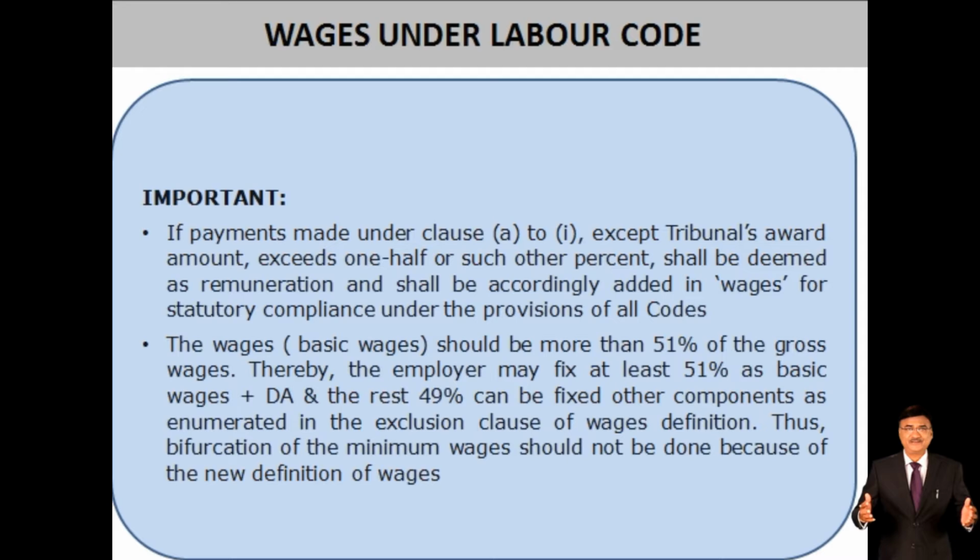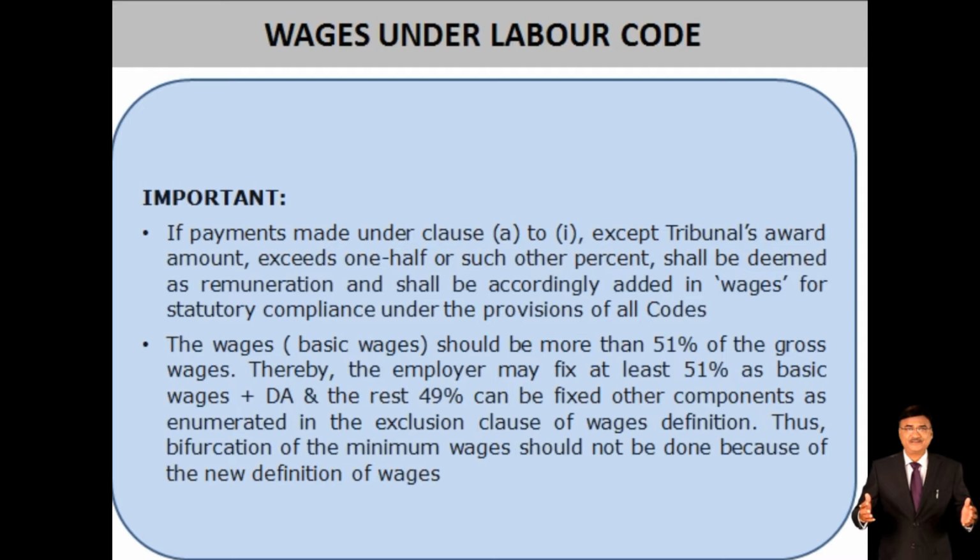What you have to do for statutory compliance is that if a tribunal awarded some amount exceeding one half or such percent, it shall be deemed remuneration and accordingly added in the wage for statutory compliance purposes.